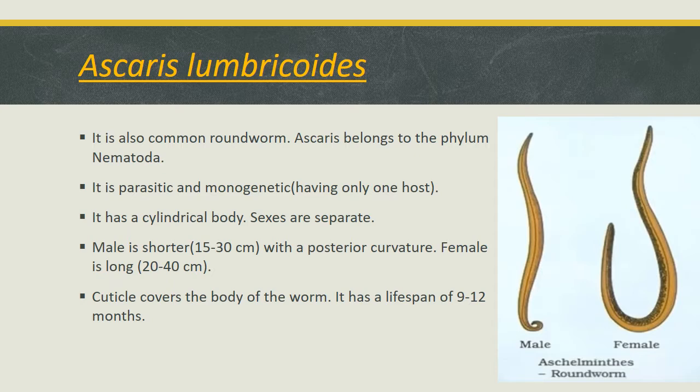This Ascaris has a cylindrical body and has two different sexes. Both the male and female have differentiated features. Here is a picture of both types of worms. The major differentiating point is that the male possesses a posterior curvature while the female does not, and the length of the male varies from 15 to 30 centimeters while the female is longer, at a length of 20 to 40 centimeters.